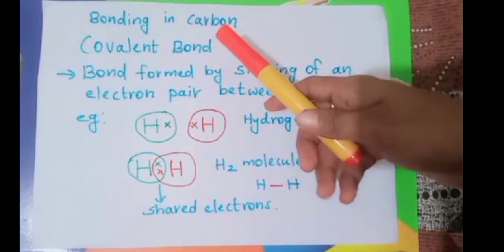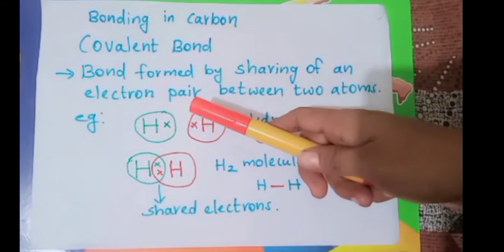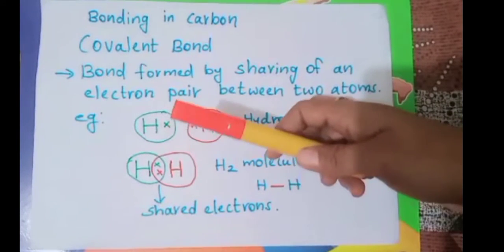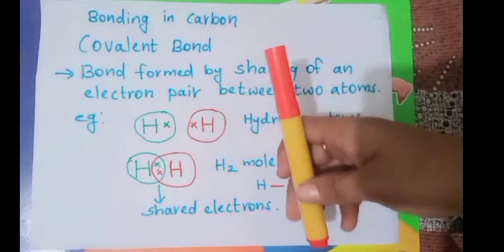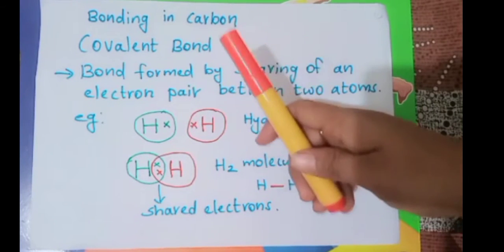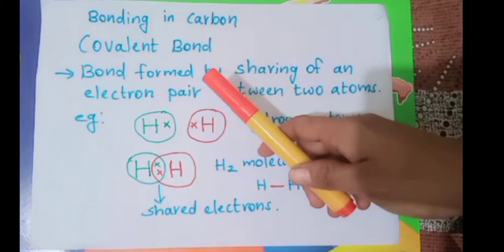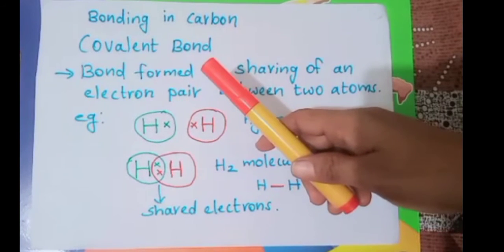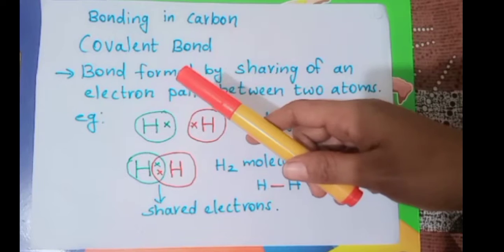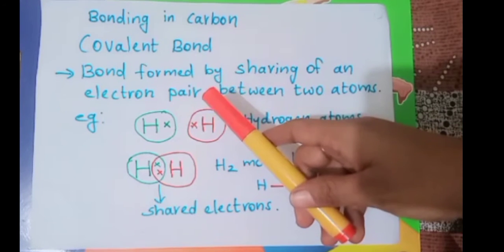So here you know that carbon, its atomic number is 6, and its valency will be 4. That means in the valence shell there will be 4 electrons. Depending upon the speciality of these 4 electrons in the outermost shell, carbon shows different properties. So all those properties we are discussing in this chapter.